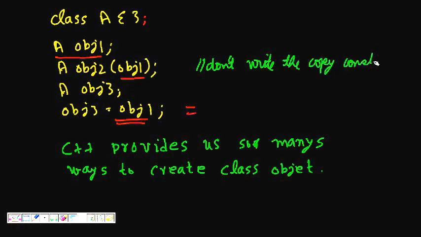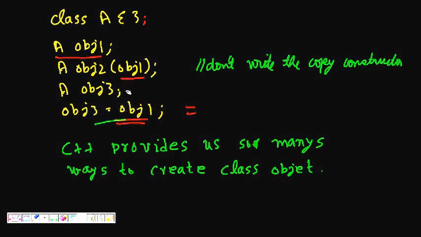If we don't write the copy constructor, there is no code and this line will become an error. Similarly, don't write the assignment operator for this class and no such operation will be possible.